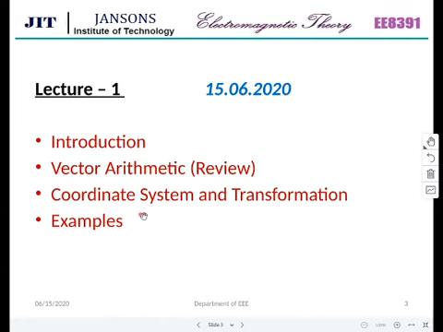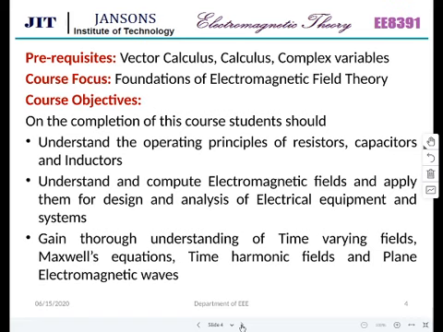And a few examples. Moving to the next slide. Prerequisites. What all should be known to you to take up this course? You should know vector calculus. You would have studied about the i, j, k part. What is that i, j, k? What is the name of that? Can anyone say?